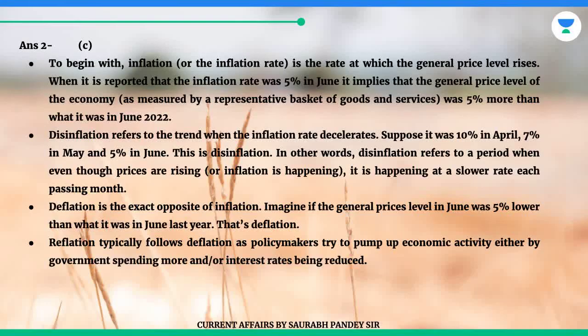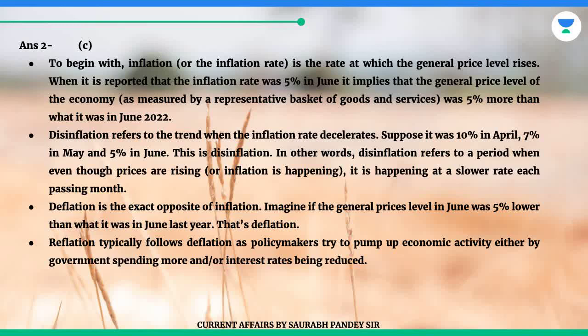The answer is C. To begin with, inflation, or the inflation rate, is the rate at which the general price level rises. When it is reported that the inflation rate was 5% in June, it implies that the general price level of the economy, as measured by a representative basket of goods and services, was 5% more than what it was in June 2022.